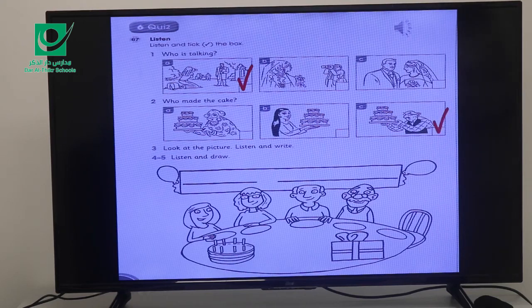3. Are the people having a party? Yes, it's a birthday party. Okay. Shall we write happy birthday behind the people? Yes, please write happy birthday on the wall behind the people. Write it between the 2 balloons.